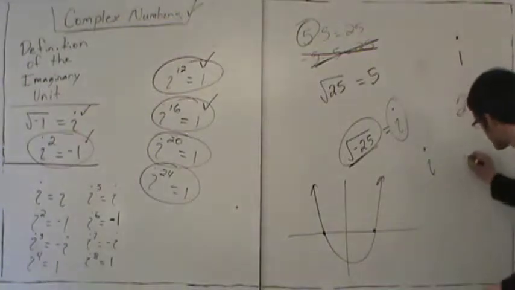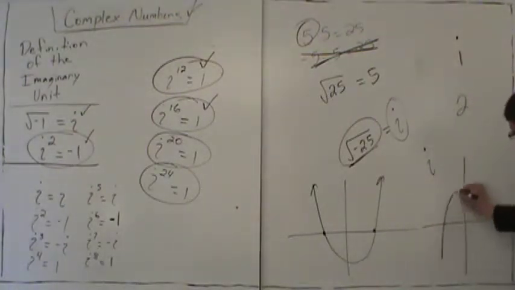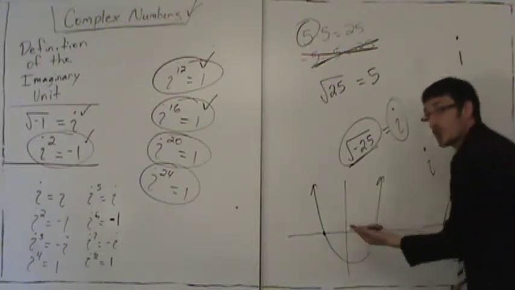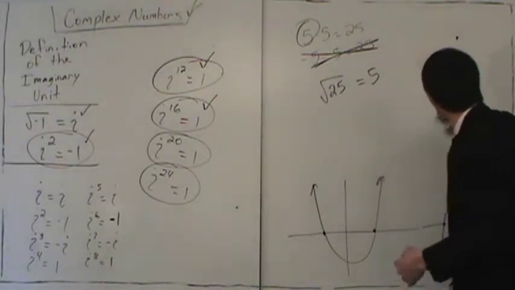Okay, how many x-intercepts does this function have? Well, we see that there are 3 x-intercepts. We call these 3 roots. We call these 2 roots. Okay, now the question is,